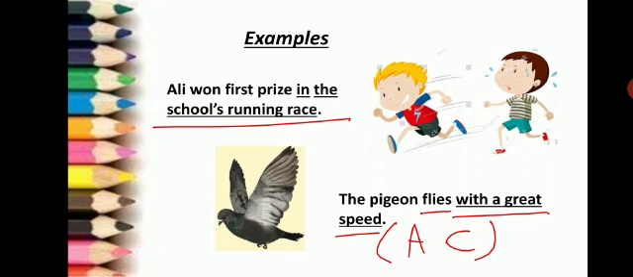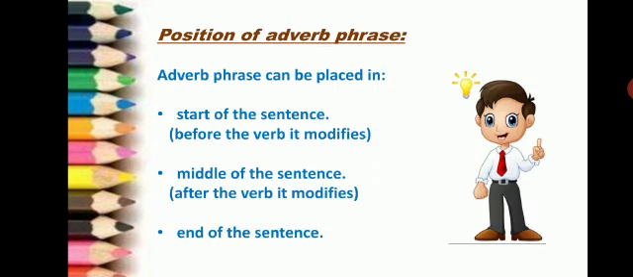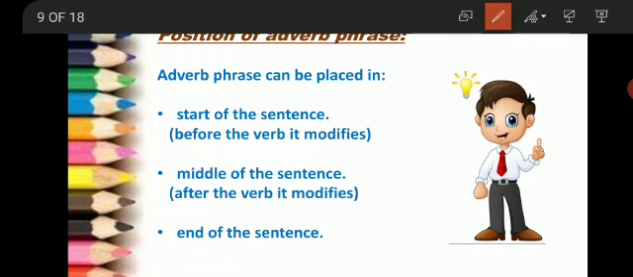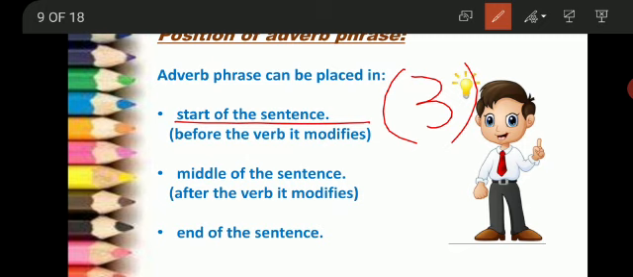Now let's have some other examples. First of all, let's talk about the position of adverb phrase. Adverb phrase or adverbial clause can be placed in three positions in a sentence. It can be placed at the start or beginning of the sentence. It means it will be placed before the verb it modifies. It can also be placed in the middle of the sentence. It means after the verb it modifies. And the third position is in the end.